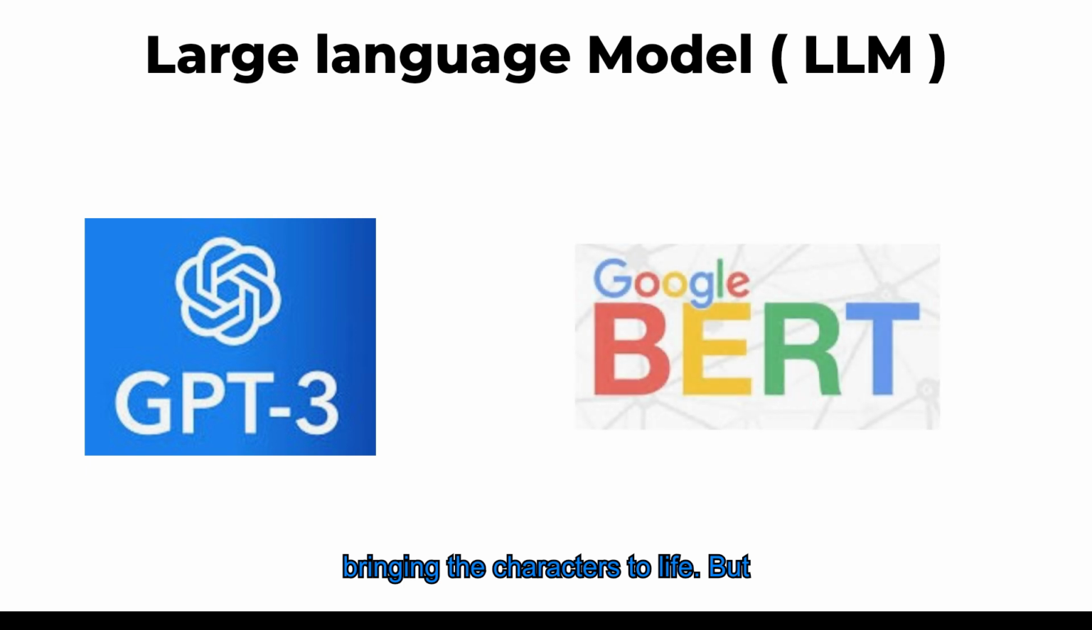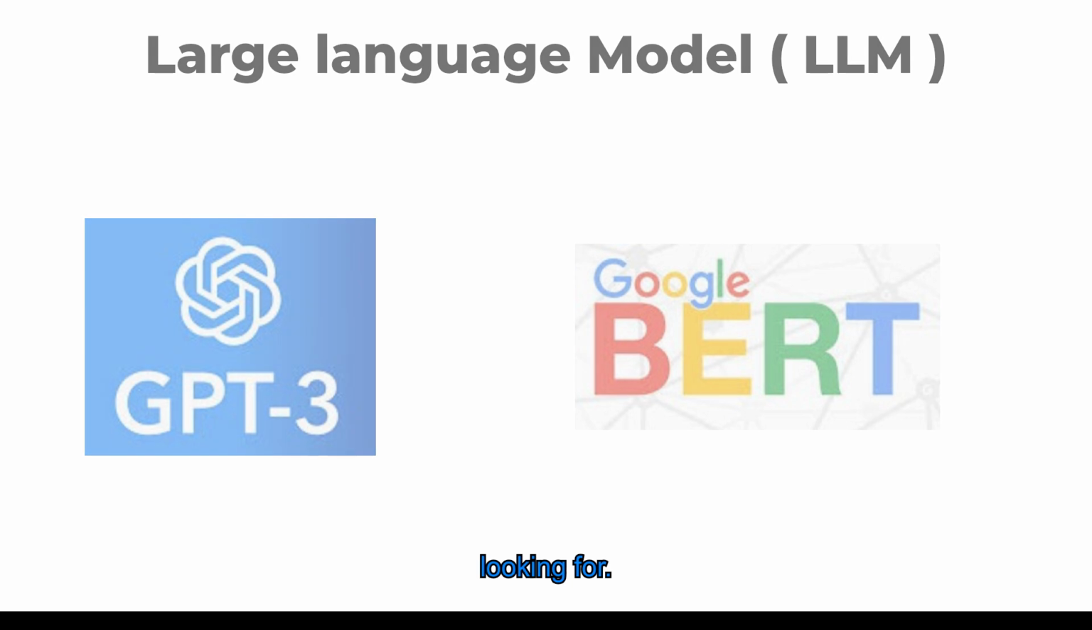BERT, developed by Google. BERT stands for Bidirectional Encoder Representations from Transformers. BERT helps understand the meaning of words in search queries. This helps Google Search give more relevant results based on what users are looking for.